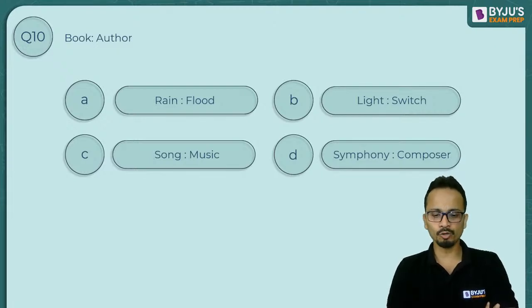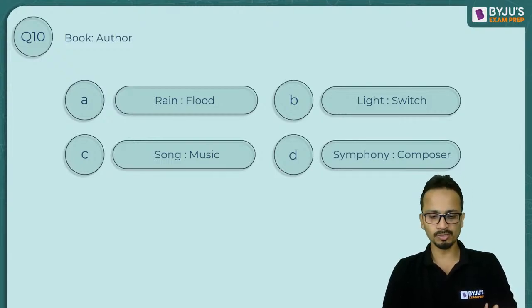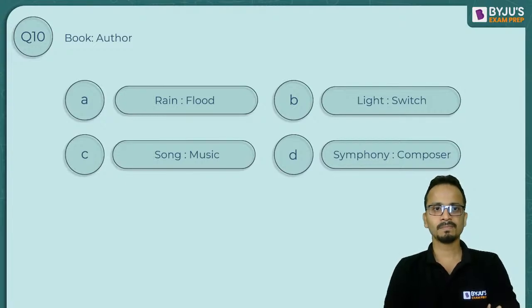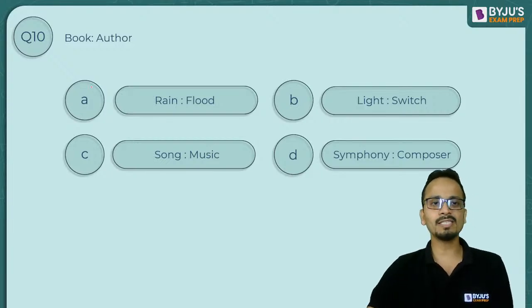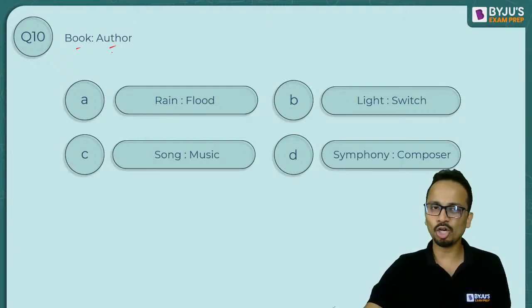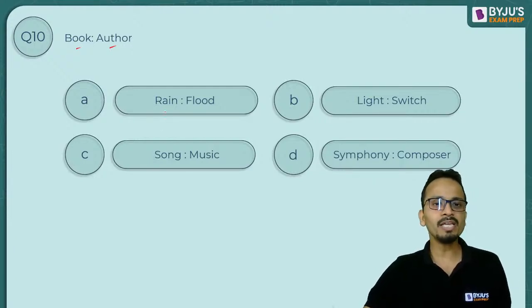Careful, read all the four options properly and then give me an answer. Purvanshu says option D, symphony composer. All right. Yes, all of you are absolutely correct. Now, book is written by the author. Book is made by the author. Okay. Rain is not made by the flood. Okay. Flood se rain aata hai.